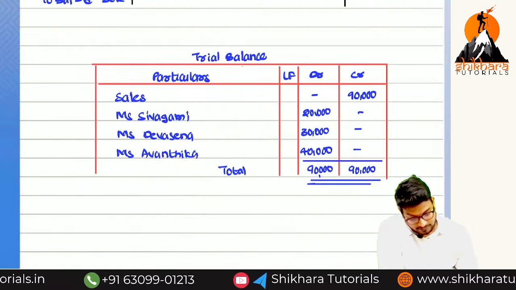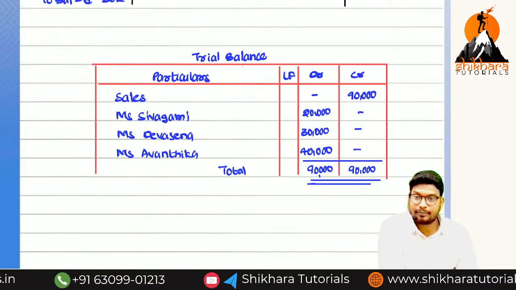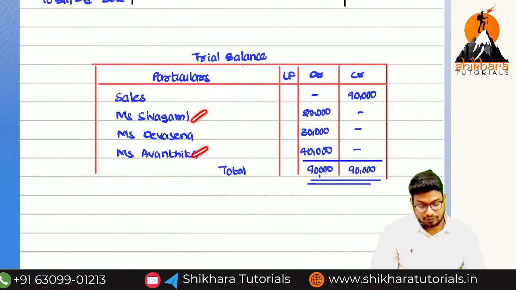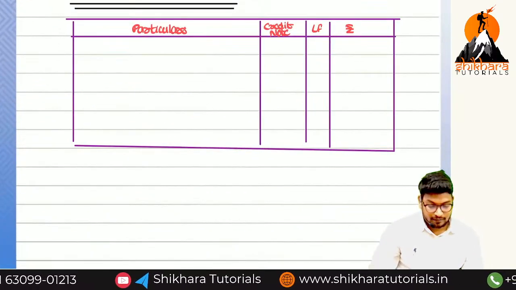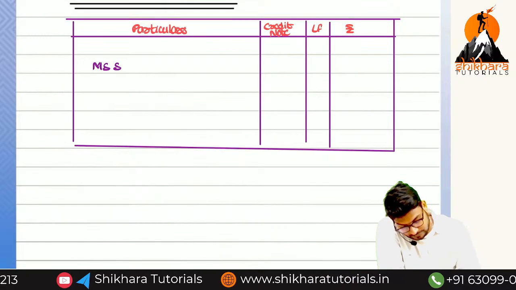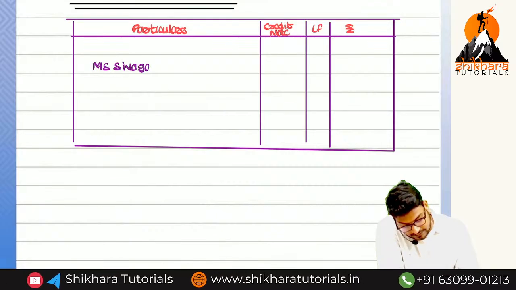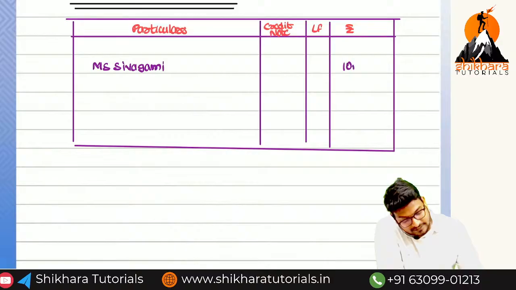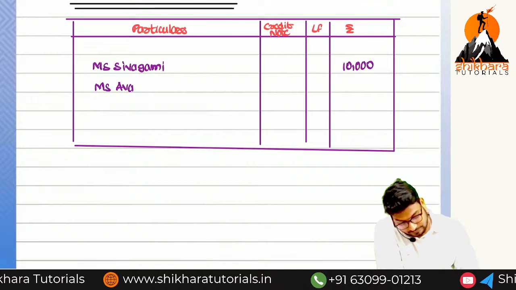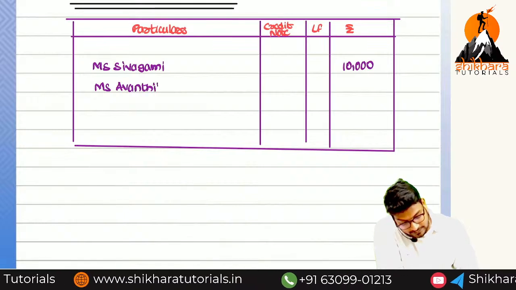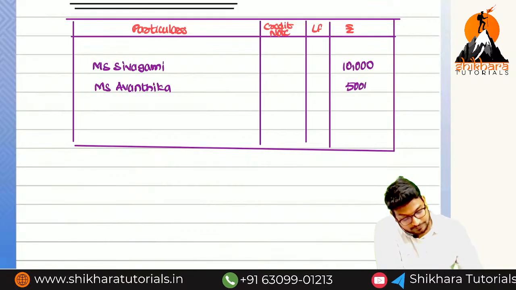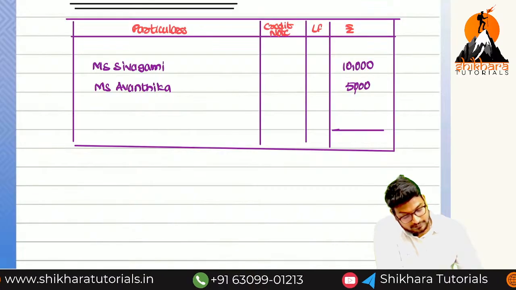So I am taking from these 2 persons: Miss Shivagami of rupees 10,000 and Miss Avantika of rupees 5,000. What is the total amount? 15,000.